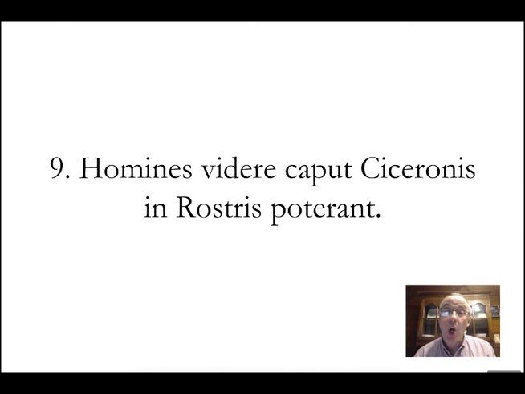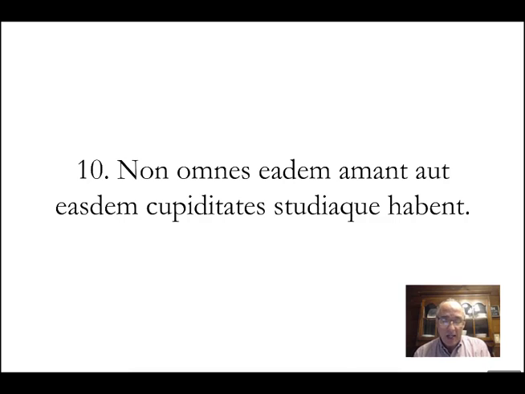Number 9. Homines videre caput Ciceronis in rostris poterant. The men were able to see, this is your complementary infinitive, the head of Cicero on the rostra. The rostrum is the platform, the speaker's platform. The men were able to see that, and yeah, they cut off the head of Cicero and plopped it up there. Number 10.